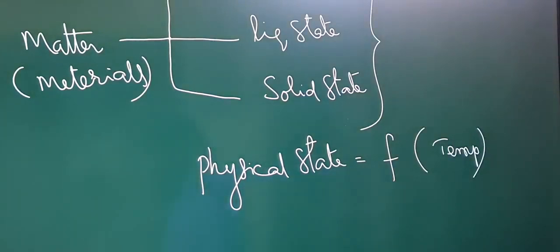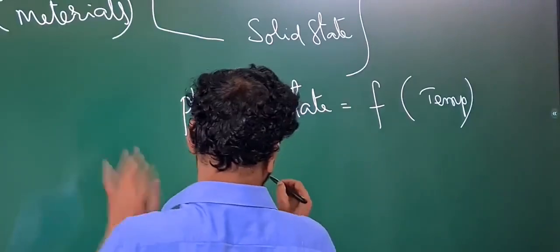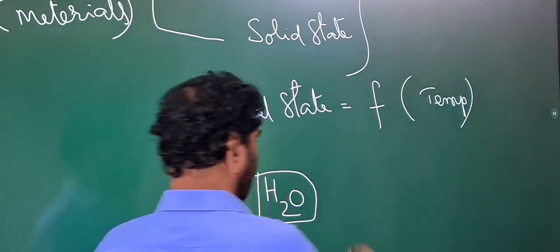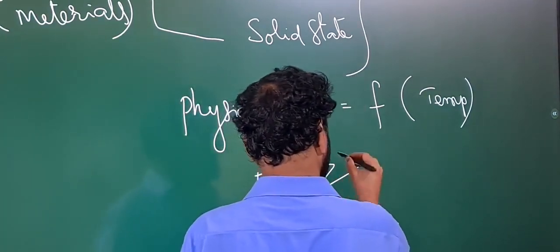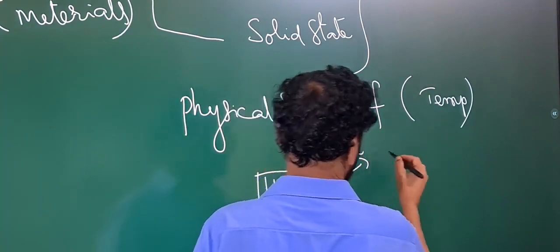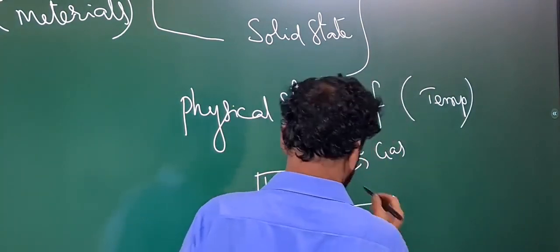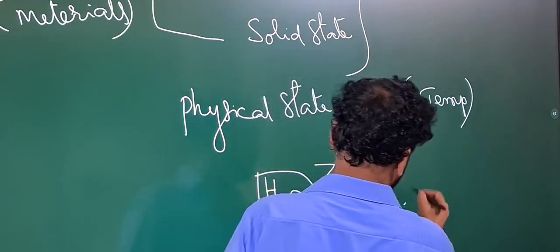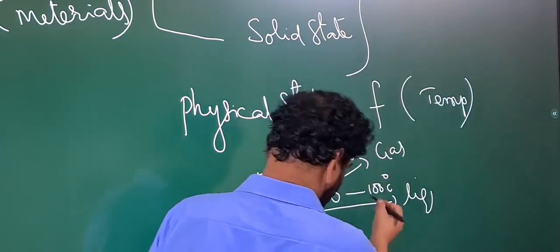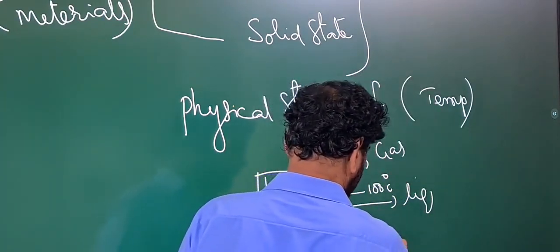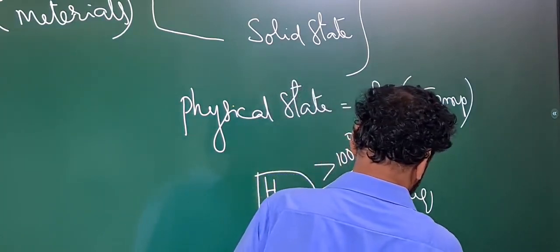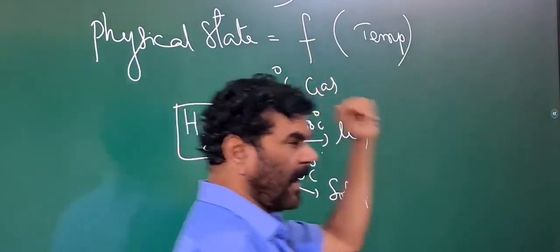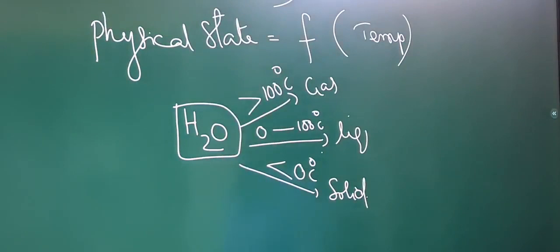That depends on the H2O. Chemically it is H2O, this is the material. Above 100 degrees Celsius, it exists in gas form. Between 0 and 100 degrees Celsius, it exists in liquid state. Below 0 degrees Celsius, it exists in solid state, which we call ice. Water, and the steam or water vapor.